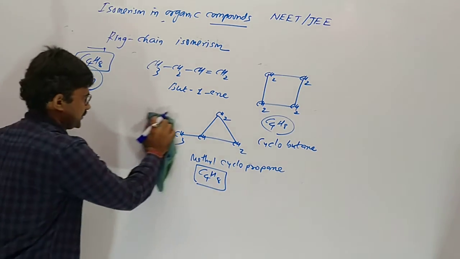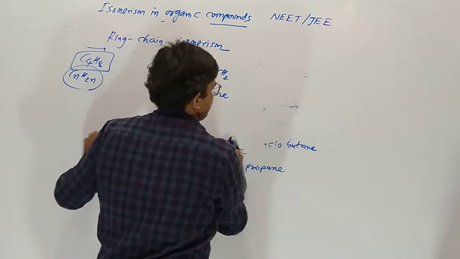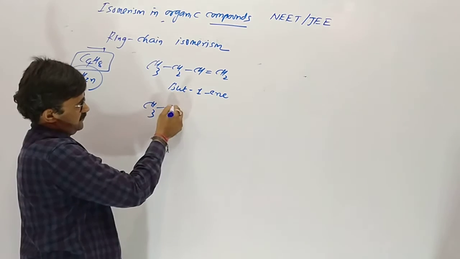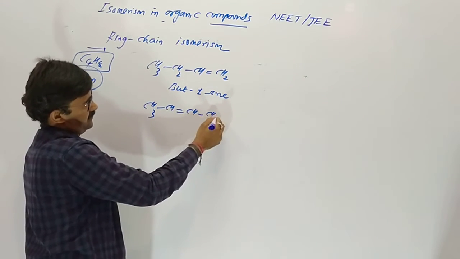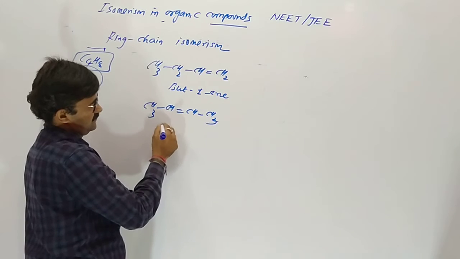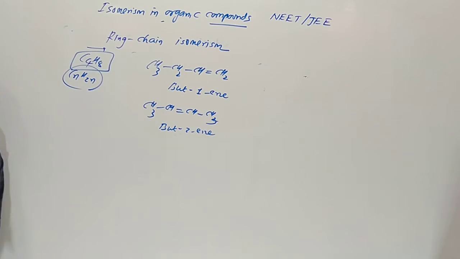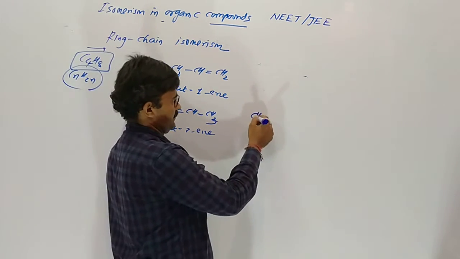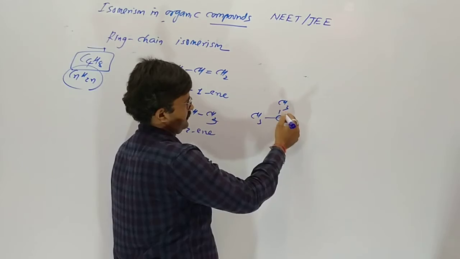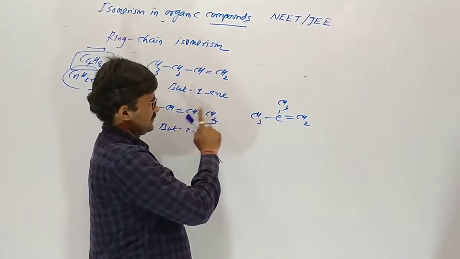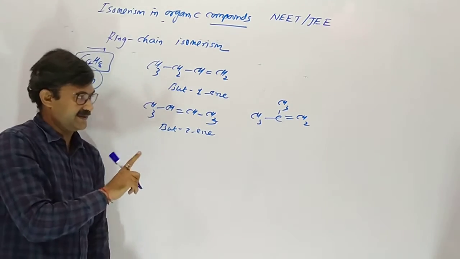Now what about but-2-ene? The formula is the same for but-2-ene also, and 2-methylpropene also. But these are not chain ring isomers.